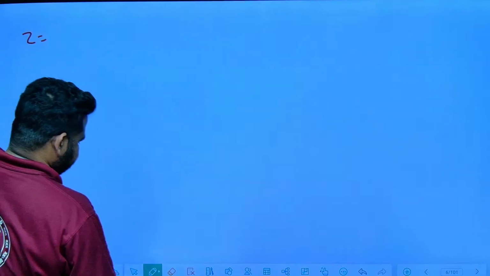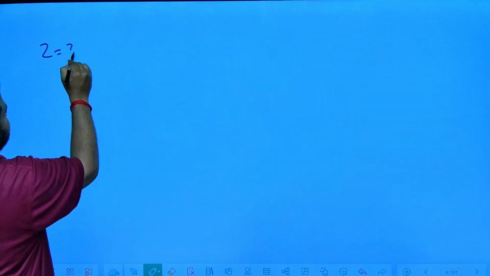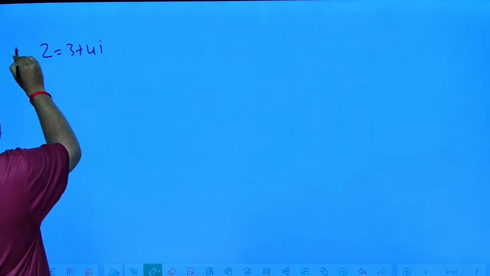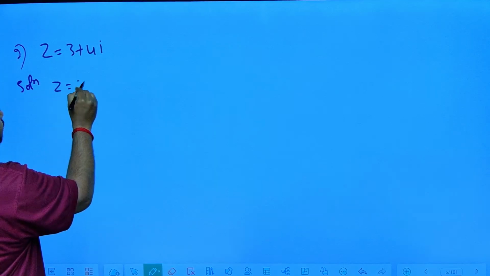So z is given to be 3 plus 4i. This is the second question. Solution. Okay, see here, friends. So z is given to be 3 plus 4i.